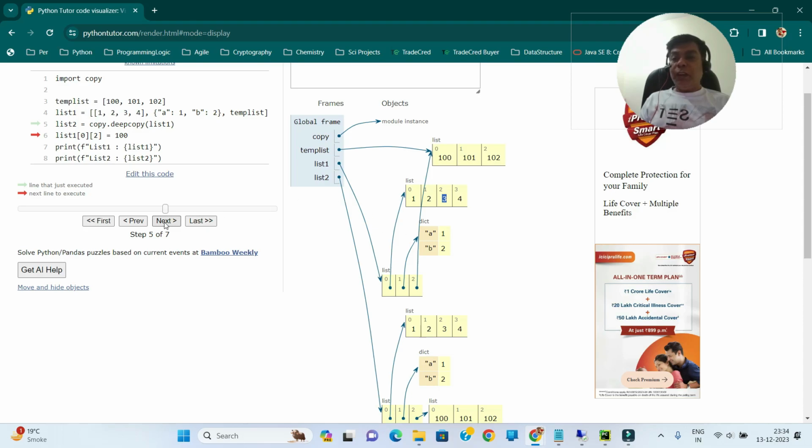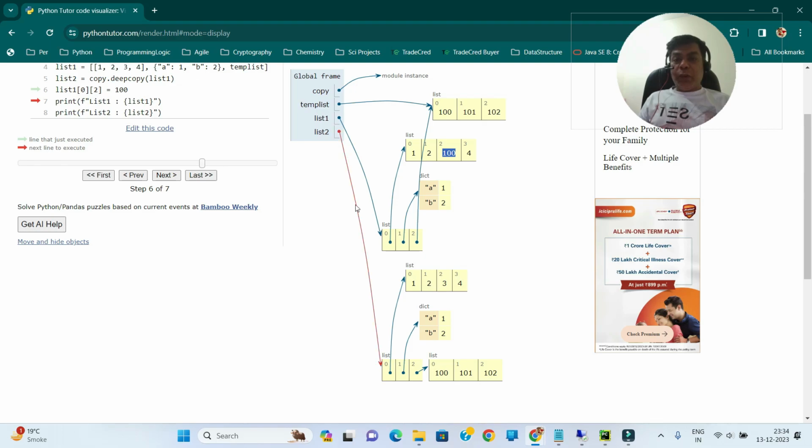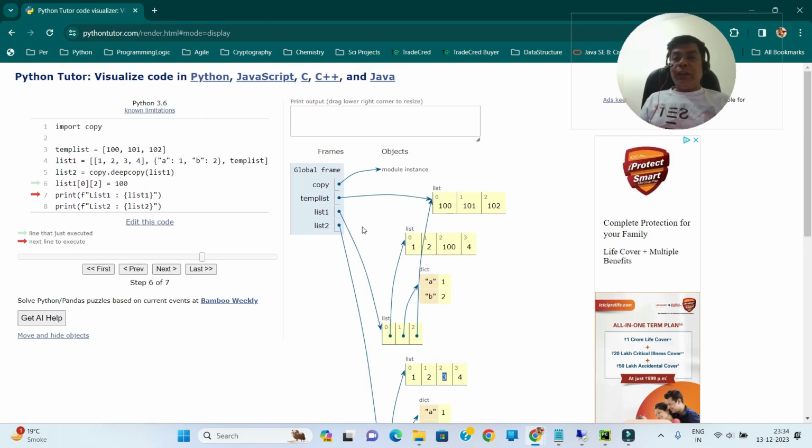Now let's go ahead and do that change. As soon as I execute line number 6, this value is changed to 100. But if we look at list 2, this is the 0th index of list 2 and this is index 2 of that list. It is still showing 3. So let's go ahead and print both the lists. This is my first list and this is my list 2. And you can see the difference here. Here it is 100, here it is 3.